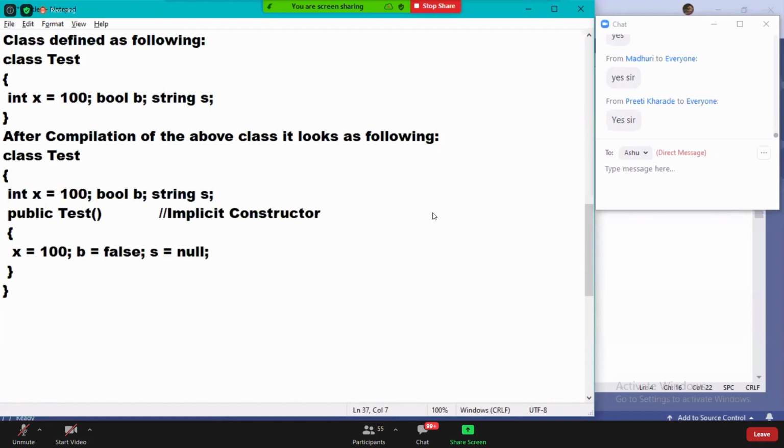At the time of declaration, if you give a value, constructor also will initialize with the same value. Understood? Are you guys clear?